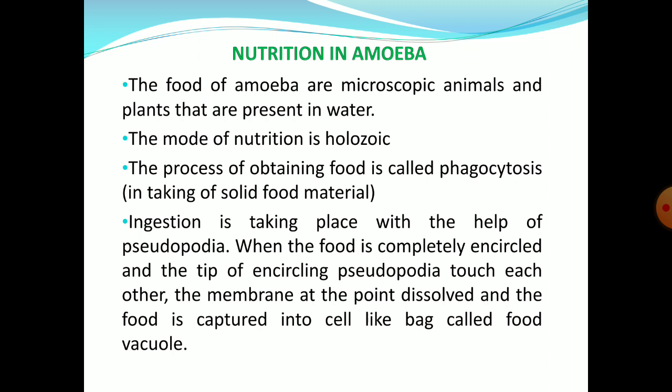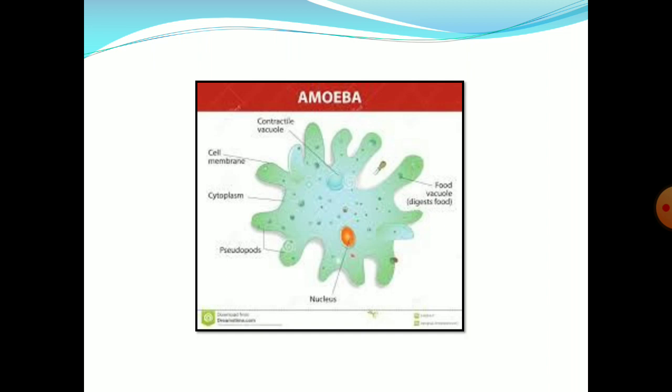In amoeba, the process of ingestion is done with the help of pseudopodia. When the food is completely encircled and the tips of the encircling pseudopodia touch each other, the membrane at the point dissolves and the food is captured into the cell in a bag-like structure called a food vacuole. Here you can observe the amoeba and its food vacuole. Amoeba has no fixed shape; it is irregular in shape.